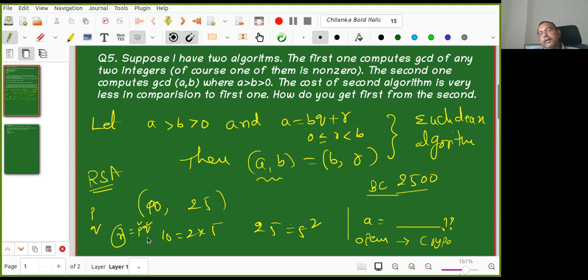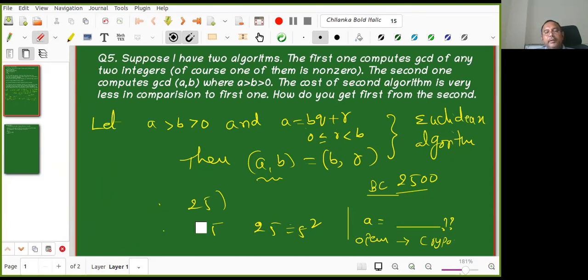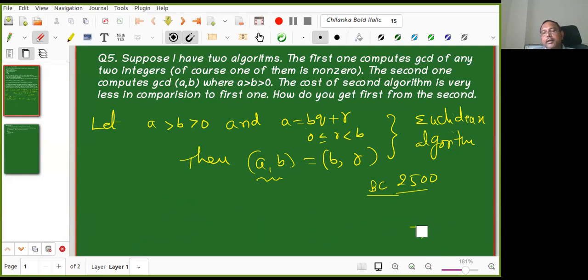Existence is different from actually giving the answer. But the GCD of two integers I can find without even prime factorization. That is the beauty. This algorithm was given 2500 years back, and it is one of the best algorithms. Within a short time I will get the GCD, and still this is the best algorithm. No one has improved it further, in terms of complexity, how much time it takes on computers. It's still the best algorithm.